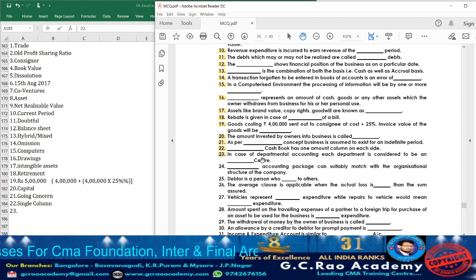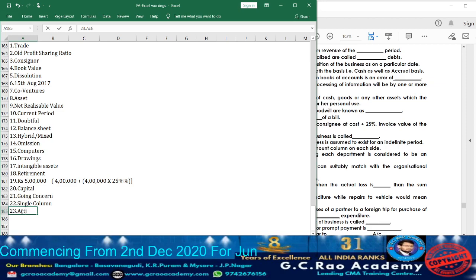What are they telling? In case of departmental accounting, each department is considered to be a dash center. See, in departmental accounting, whatever departments are there, each department will be treated as which center? Activity center. So accordingly take down activity center. Now let's move on to question 24.